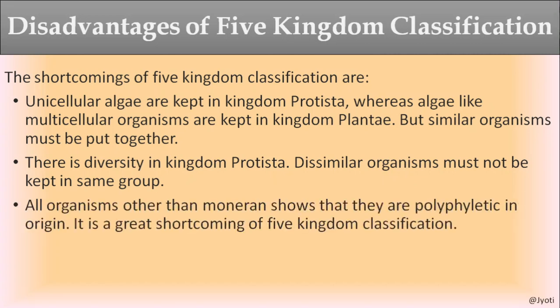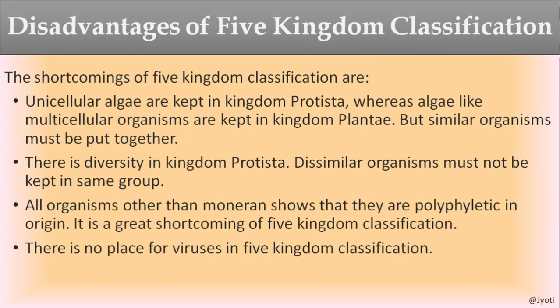Then the other one is that all organisms other than monerans are polyphyletic in origin. And it is the great shortcoming of five kingdom classification. So the organisms included in Monera, their phylogenetic relationship was diversified. That means the ancestors are not related.